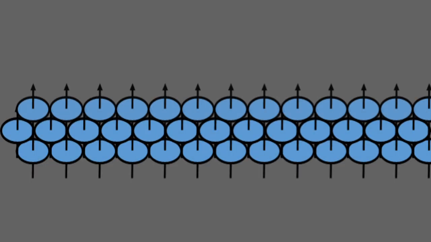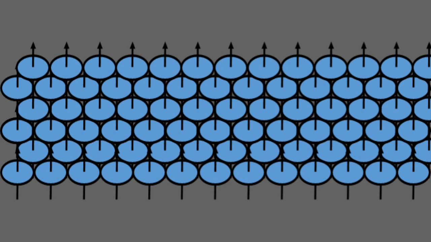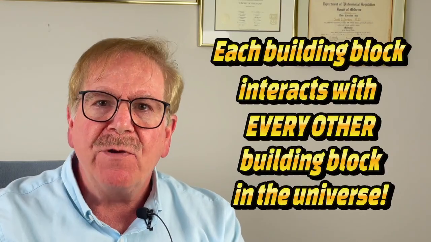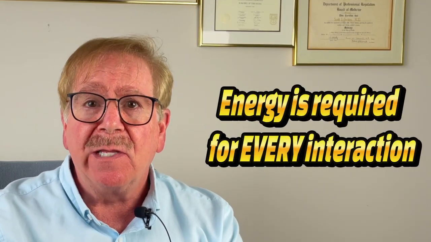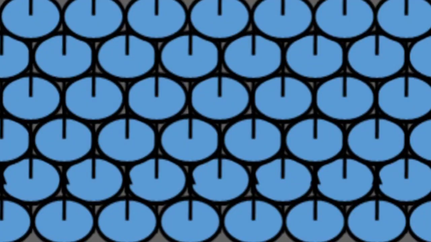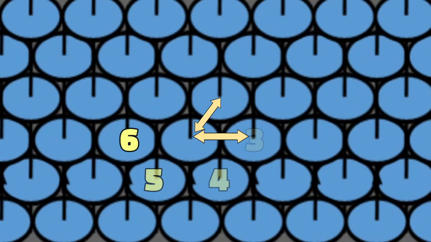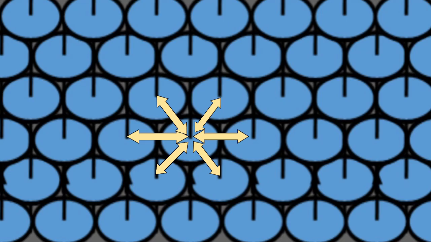These building blocks are not arranged linearly, but are still aligned with their primary planes on the same plane. Each added building block interacts with every other building block already in the universe, and it requires energy to bring building blocks relatively closer to each other. To have energy balanced across each building block on the plane of building blocks, the pattern would have to be that of a hexagon. In this pattern, each building block occupies an equivalent position within the pattern as every other building block in the pattern. Each building block is surrounded by 6 building blocks, and they are all spaced a relative quantum distance apart.